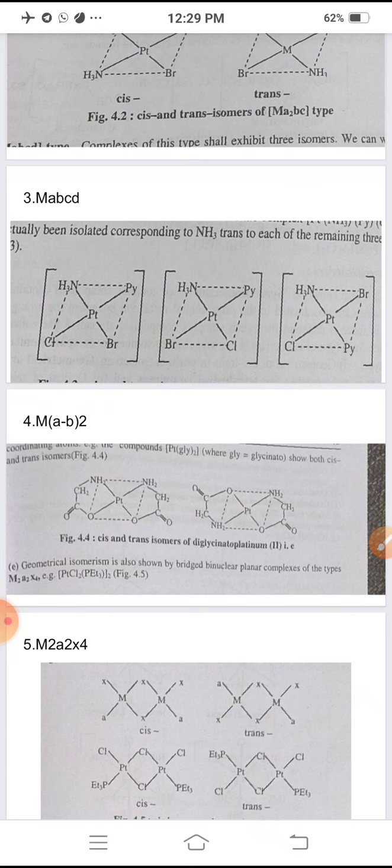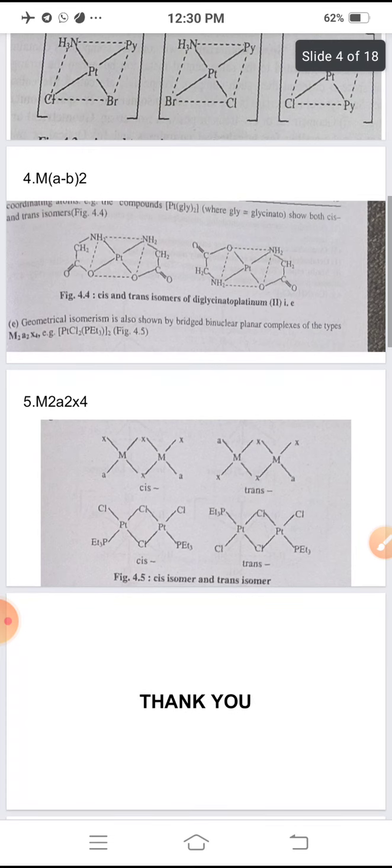We all know an unsymmetrical bidentate ligand means a bidentate ligand which is capable of donating two lone pairs of electrons to the central metal atom or ion, where the donor groups are different. Such ligands are called unsymmetrical bidentate ligands. Symmetrical bidentate ligand means the donor groups are the same. And the last one is M(AA)X4, where M is metal, A is ligand, and X is again ligand.